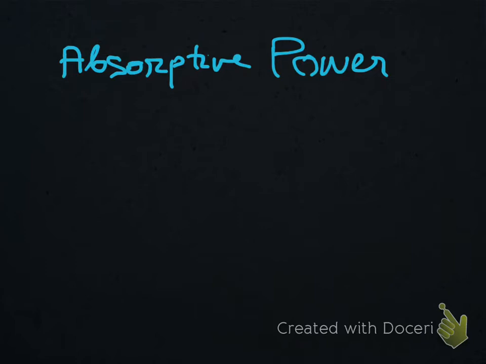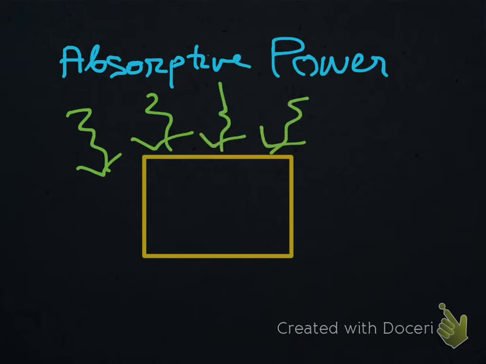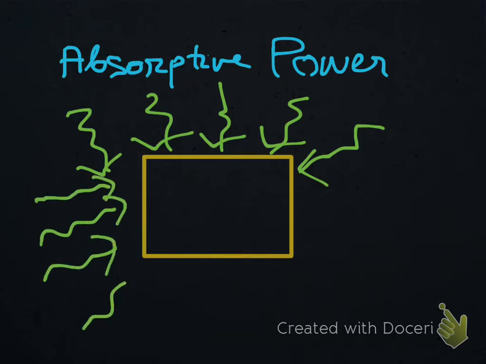Say we have a body given to us, and there are waves, energy waves. They may be in the form of light or heat. Basically this is energy which is incident upon the box.